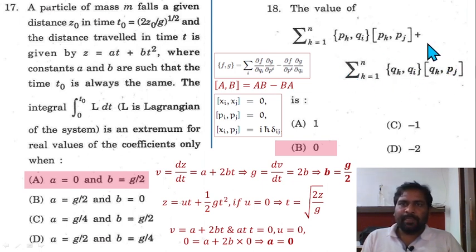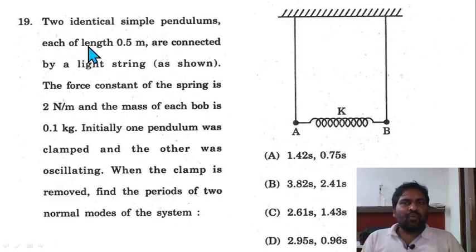This term is 0. Now in the case of this, the commutator pk and pj is again going to be 0. pi pj equal to 0, the pp term is going to be 0 here, commutator 0 here and Poisson bracket 0 here. So 0 plus 0 equal to 0. Option B is correct. Question 19.